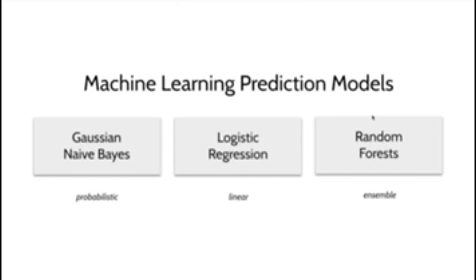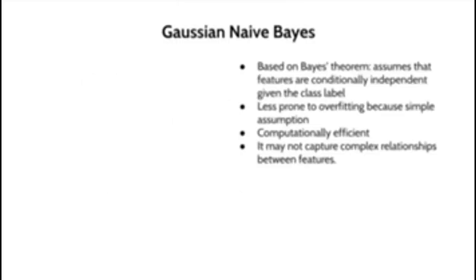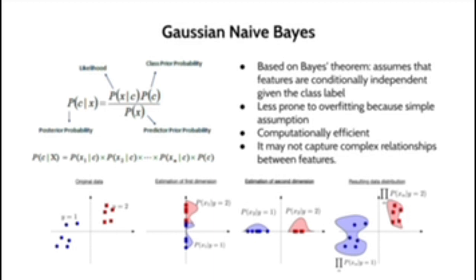Moving on, we used the Gaussian naive Bayes, logistic regression, and random forest models. First, the Gaussian naive Bayes. This one was based on Bayes' theorem, which assumes that features are conditionally independent given the class label. It's less prone to overfitting because of this simple assumption, and is also very computationally efficient. However, it may not capture complete relationships between the features, which is what we saw.